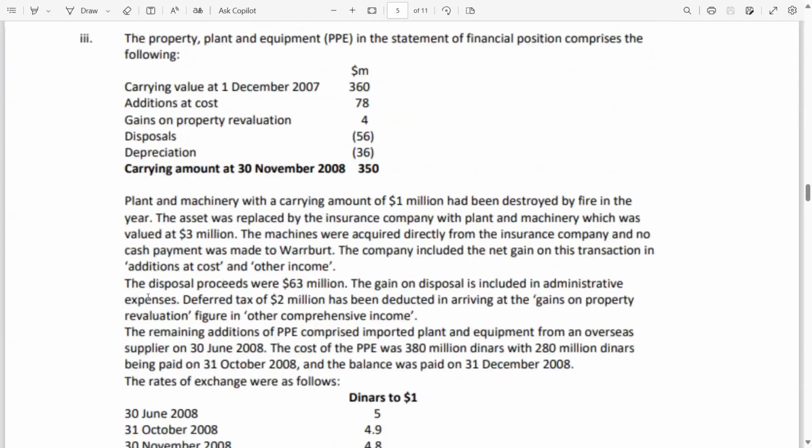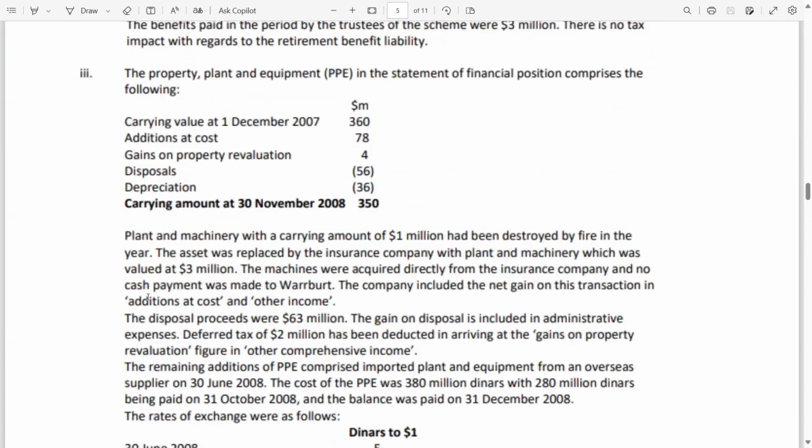Now adjustment number 3. The property, plant and equipment in the statement of financial position comprises the following. Carrying value. This is not on cost. This is on carrying value, meaning net book value. Carrying value at 1st December, it means accumulated depreciation has been deducted. That's why this is a net book value. Carrying value of opening is 360. Then there is an addition of 78. Gain on property revaluation, means PPE debit, revaluation surplus credit by 4.